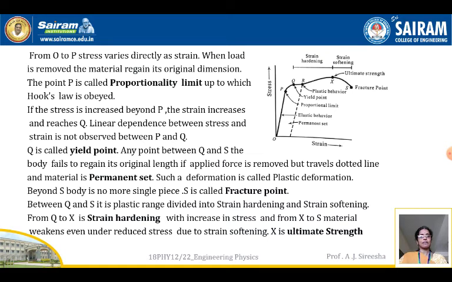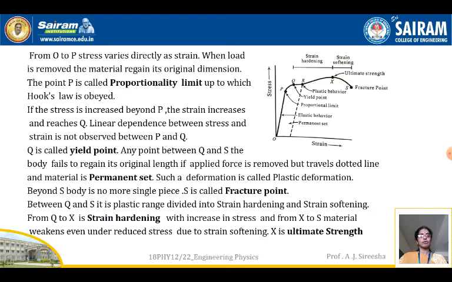Beyond Q, stress varies with strain, but on removal of the force, the body does not regain its original shape and size, so it is set into a permanent set. Such a deformation is called plastic deformation. Beyond S, if you keep on increasing the load, the body is no longer a single piece. S is called the fracture point. Between Q and S is the plastic range, divided into strain hardening and strain softening.